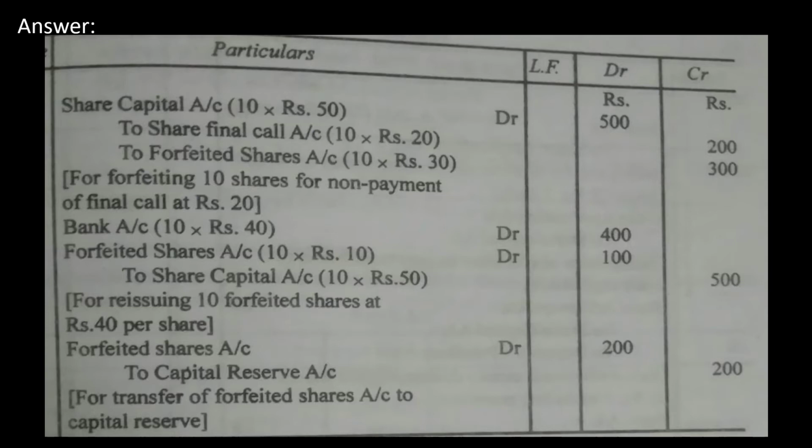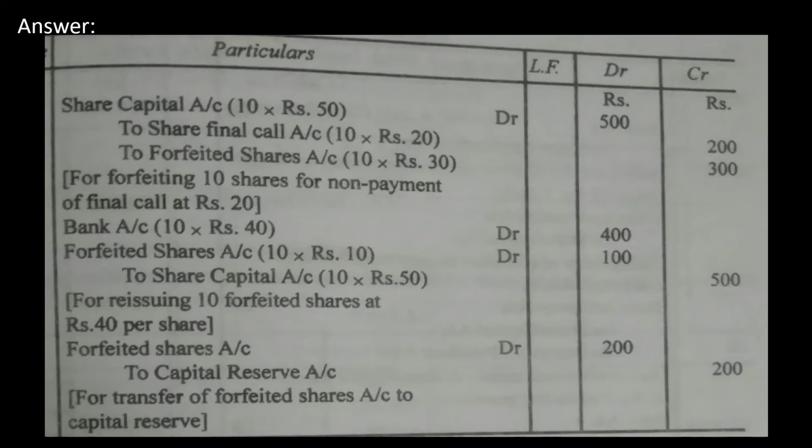The next one. If these shares are reissued, the same 10 shares are reissued at rupees 400. Therefore, in the bank I'll write 400 rupees. Then to share capital I'll write the total amount of share capital. What is the total amount of share capital? 50 rupees per share, so 10 into 50 will give me 500. The remaining is 100, that is share forfeiture.